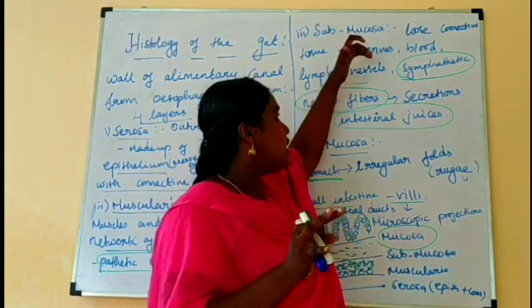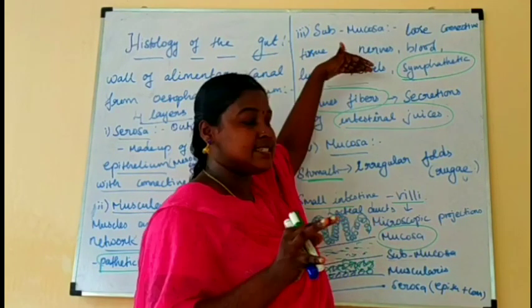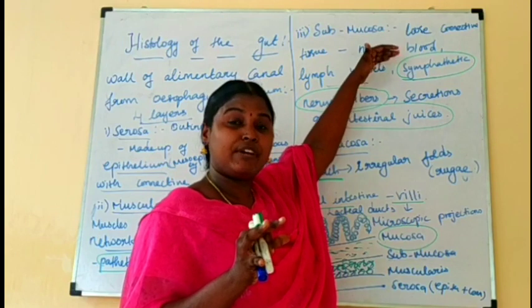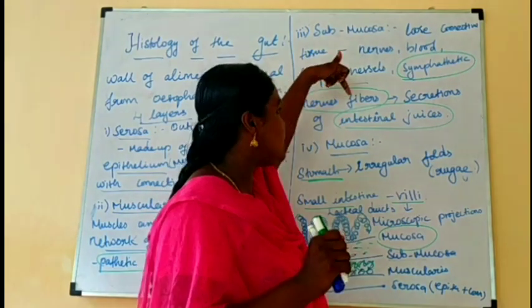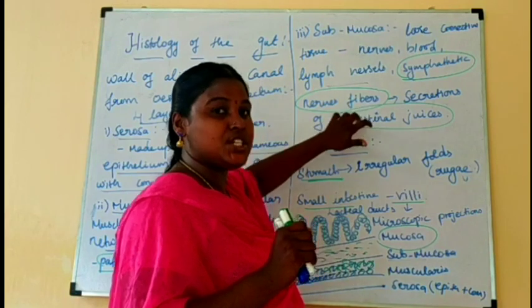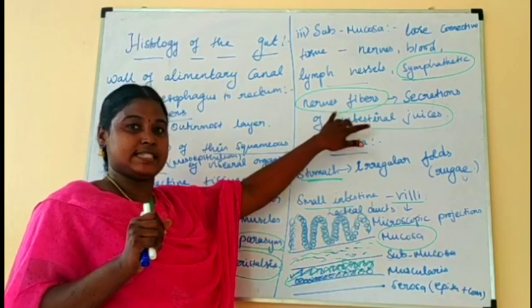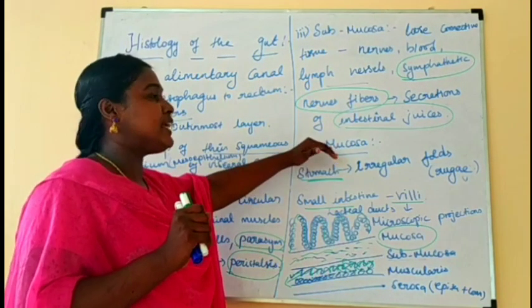It consists of nerves, blood and lymph vessels. What are the main nerve fibers? The sympathetic nerve fibers. What is their main function? The secretion of intestinal juices. Next is the mucosa.